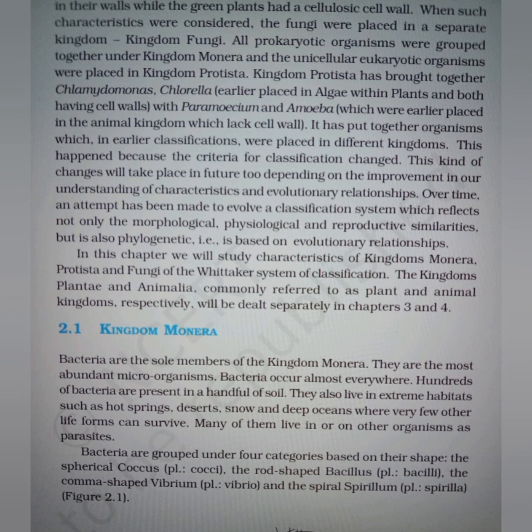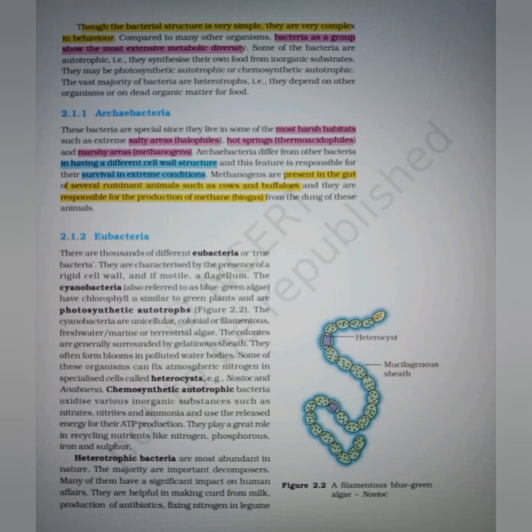Bacteria are grouped under four categories based on their shape: the spherical coccus, the rod-shaped bacillus, the comma-shaped vibrio, and the spiral spirillum. Though the bacterial structure is very simple, they are very complex in behavior. Compared to many other organisms, bacteria as a group show the most extensive metabolic diversity.